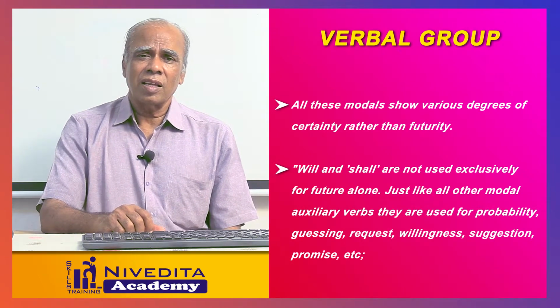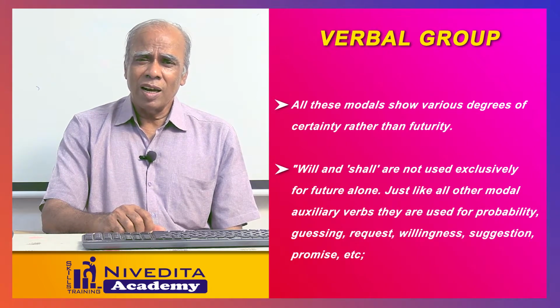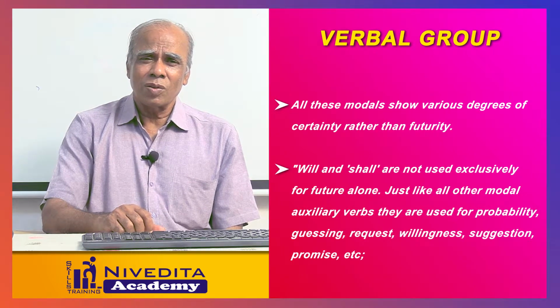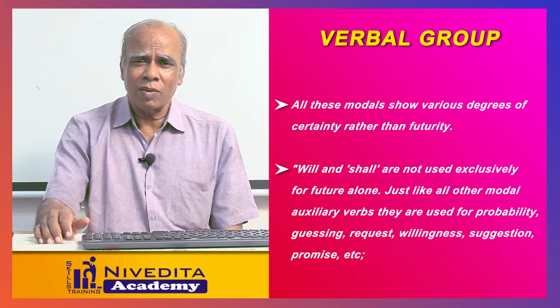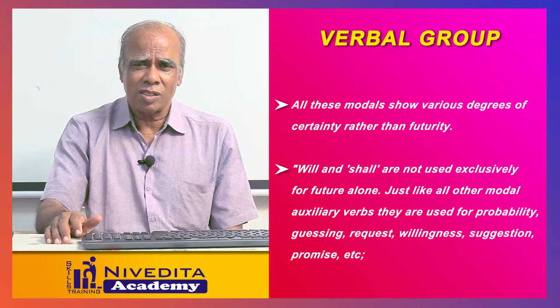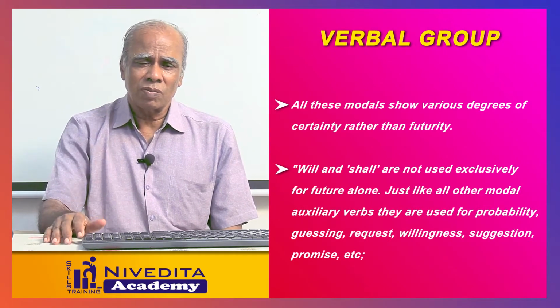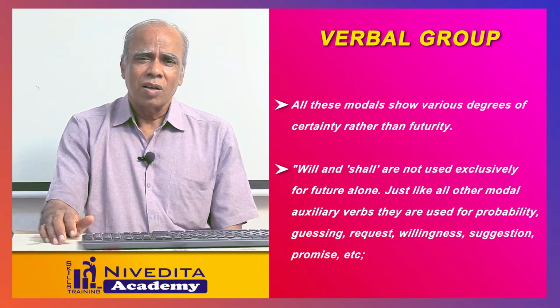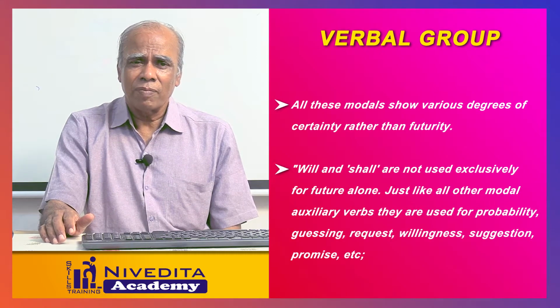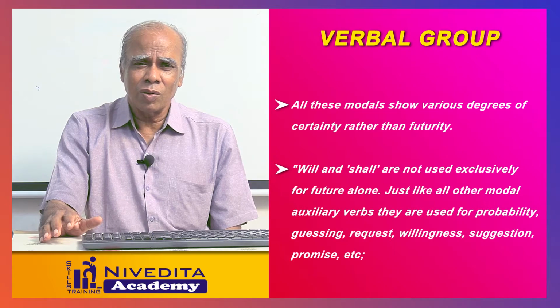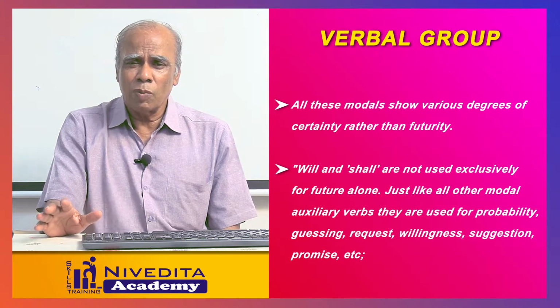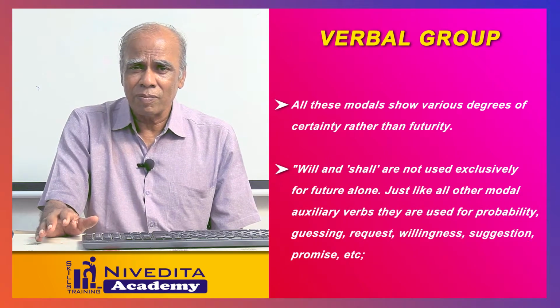Moreover, they say will and shall are not used only for future action alone. Just like all the other auxiliary verbs are used for some other functions, these are also used. When you say it will rain today, you are not very sure about your statement.